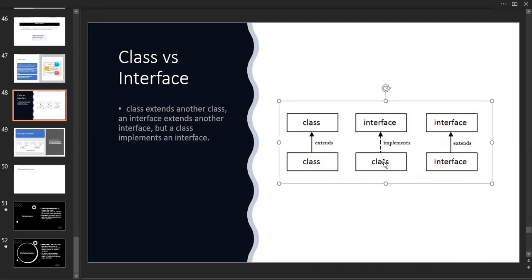Here we are going to use the implements keyword to get the properties of an interface, and all the methods inside an interface will be overridden in the class we are implementing. In the case of two interfaces, we use the extends keyword to get the properties of an interface, so that this interface gets all the properties of the other interface. Okay, I will give you the example for that.